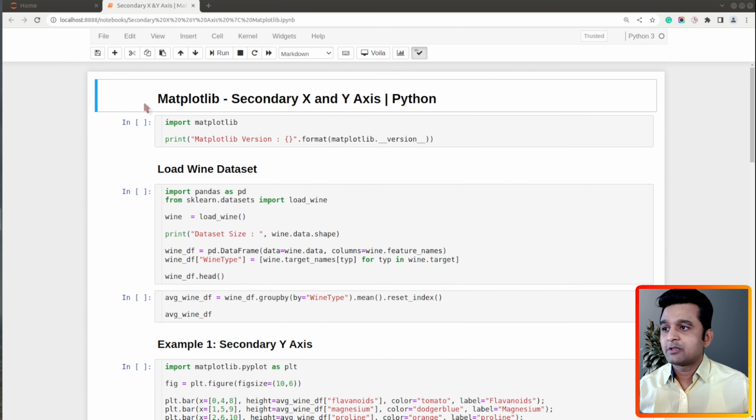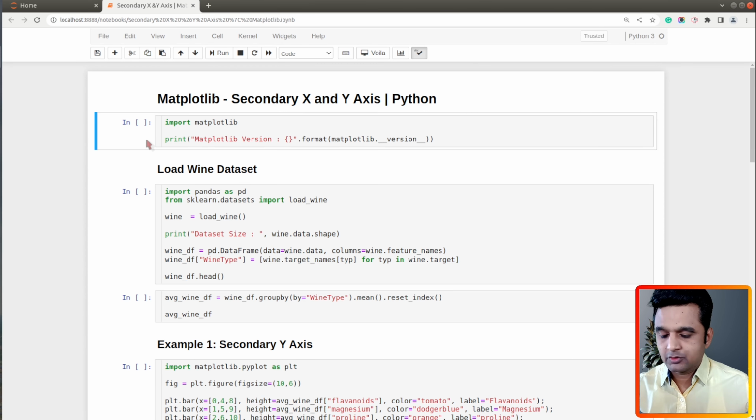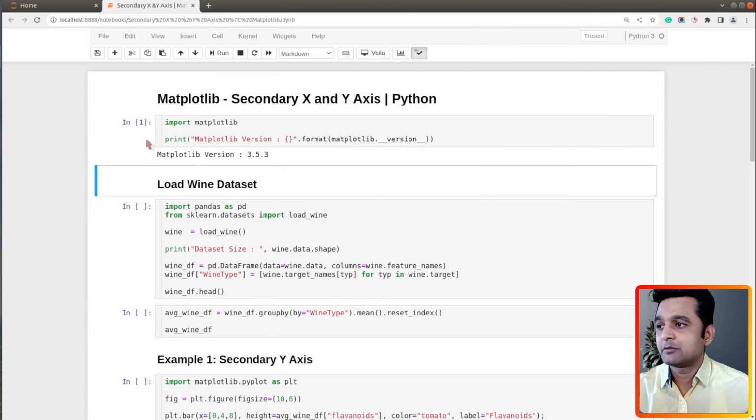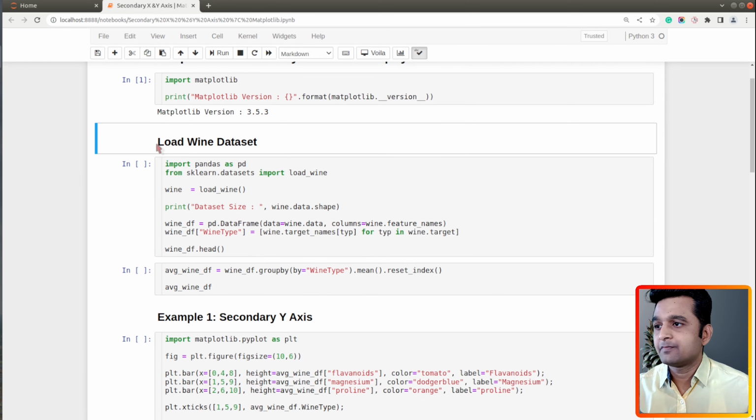Right, so here we are on my screen. As you can see, I already have a Jupyter Notebook open and we'll be creating charts in Jupyter Notebook. So first of all, I have imported the library Matplotlib and printed the current version which is installed on my system. The current version on my system is 3.5.3. This is the latest and stable version, and we'll be using this version for creating charts.